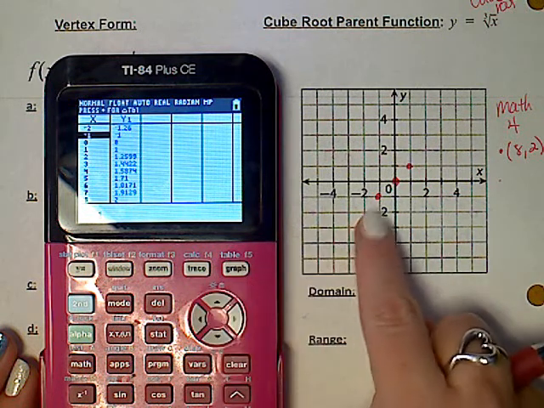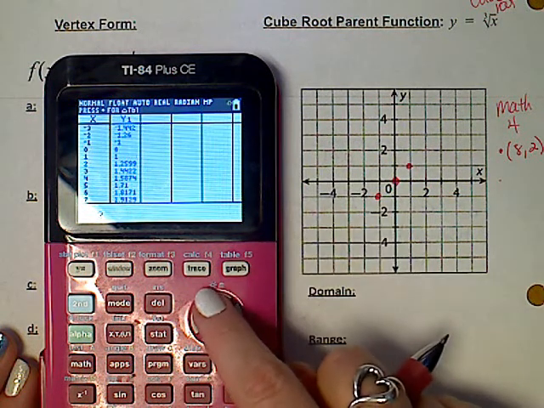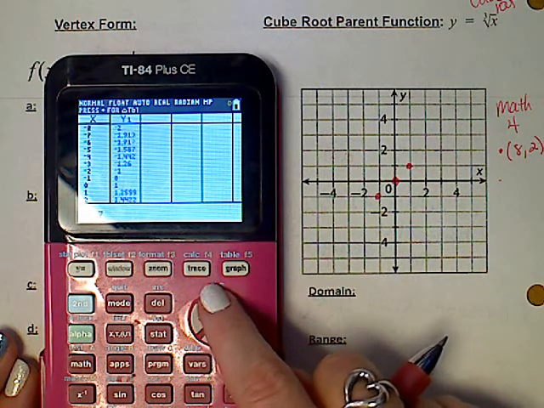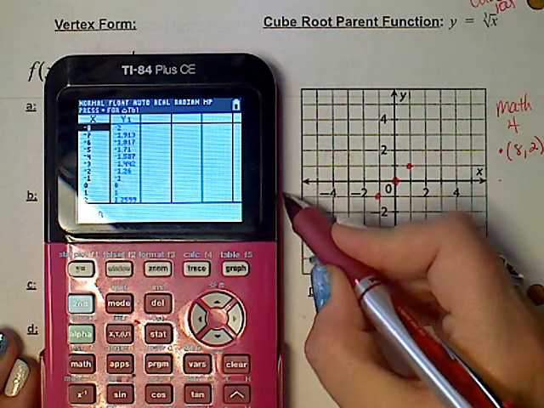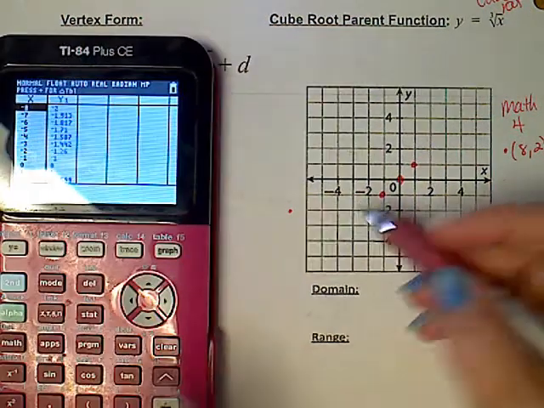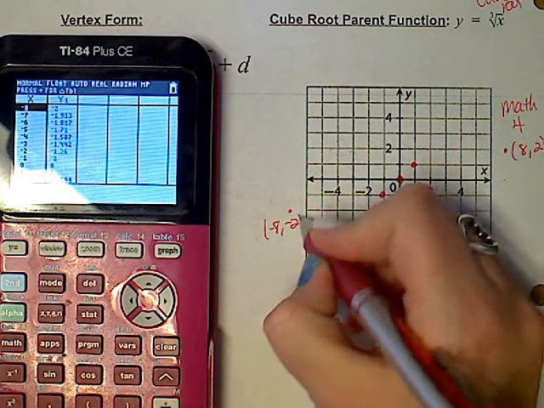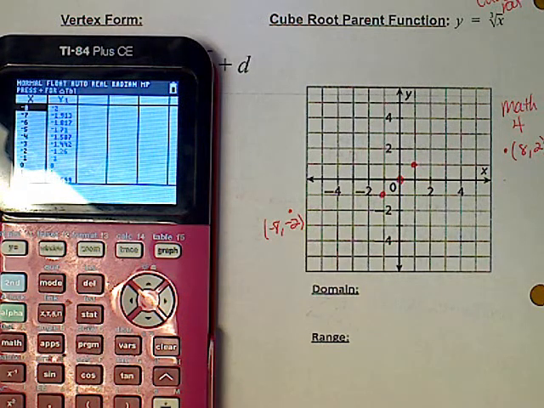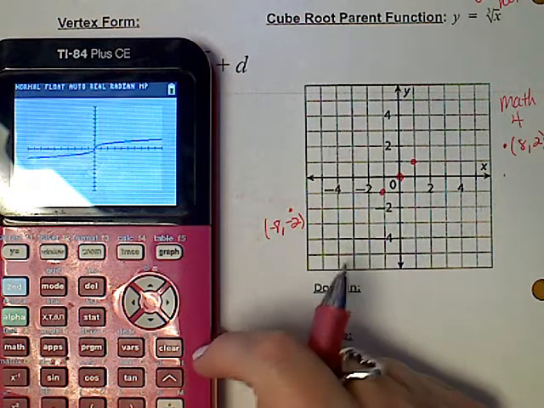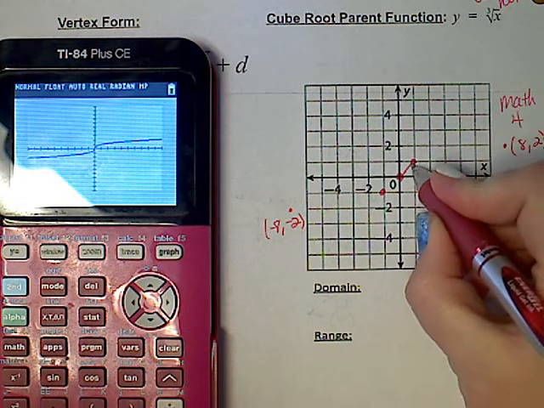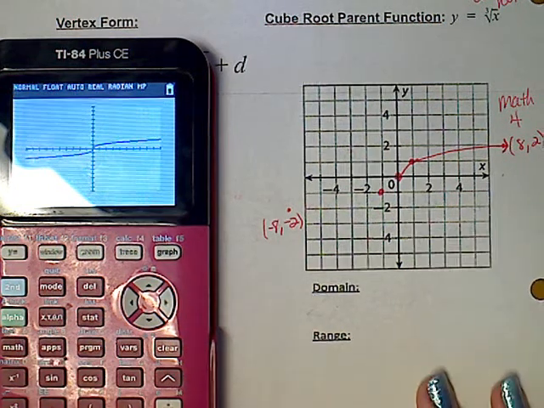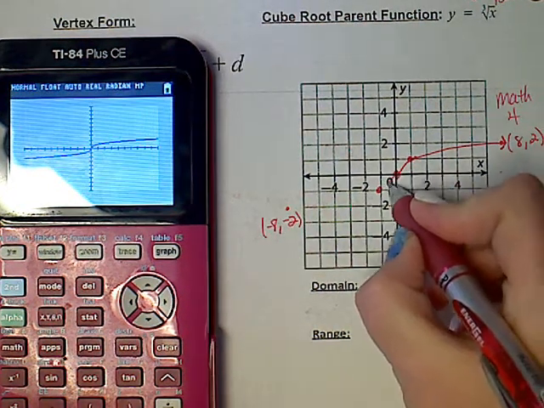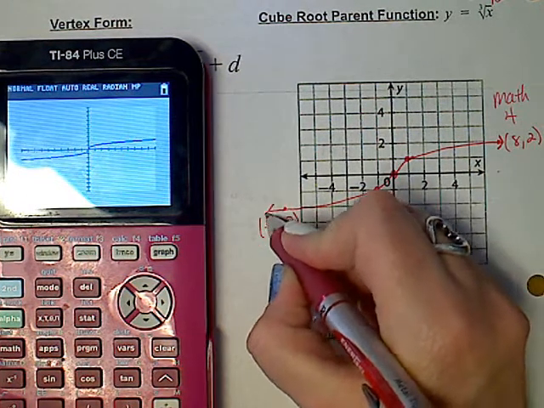There's negative 1 that I have. I'm going to keep going. Decimal, decimal, decimal, decimal, decimal. Look at that. Negative 8. That's negative 6, negative 7, negative 8, negative 2. And I'm going to write it right here. Alright, I want those points. And to help myself graph it, I'm going to look at the picture. So I start at 0, 0, and I go up and to the right. You can also turn your paper. Sometimes that helps me. And at 0, 0, I'm going to come back and to the left.